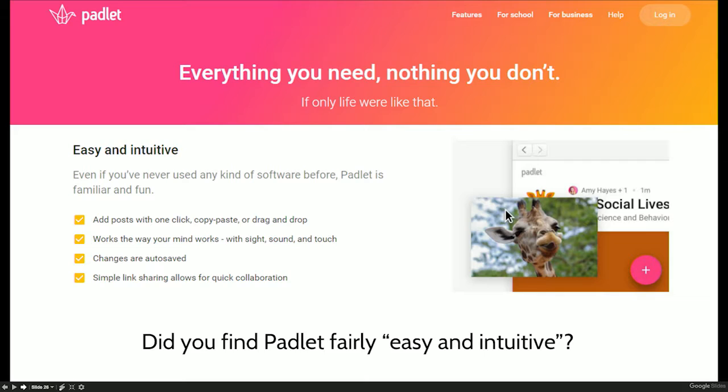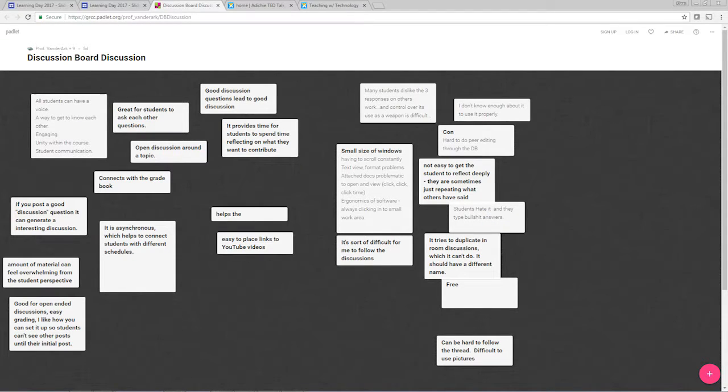Let me just ask, did you find it fairly easy and intuitive? How many did? Any technical troubles were quickly resolved, right? It's not that difficult. About the only thing I see students do is put their whole comment under the name part, and it's kind of big and bold, and that's fine, like here, right? But you can tell them, put your name first and then comment.